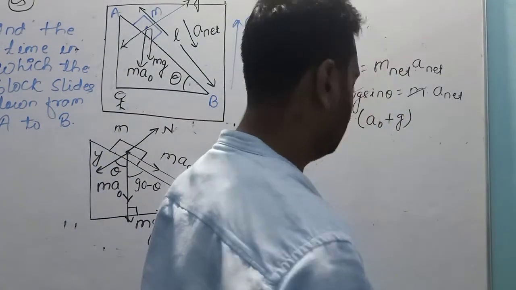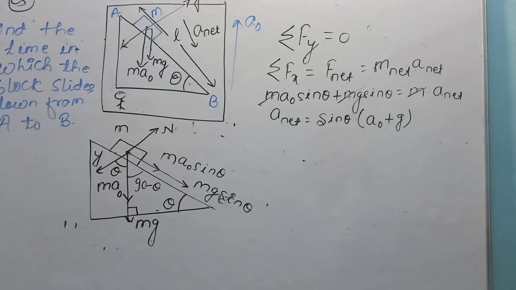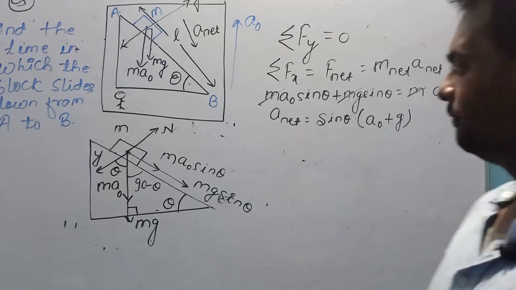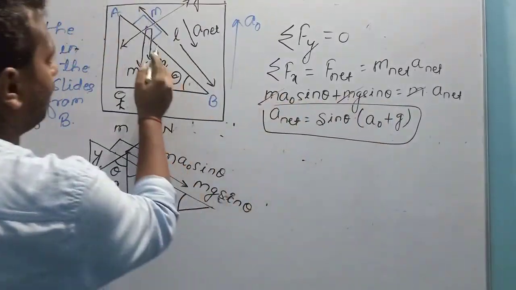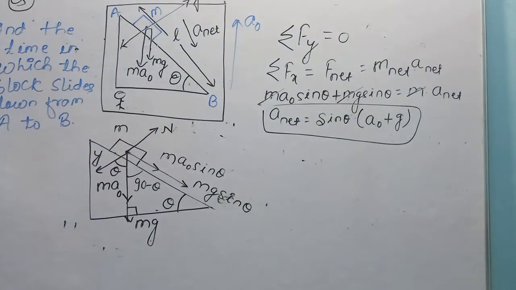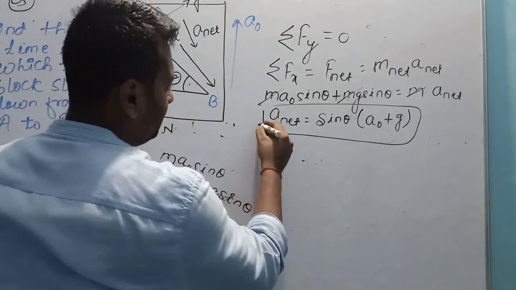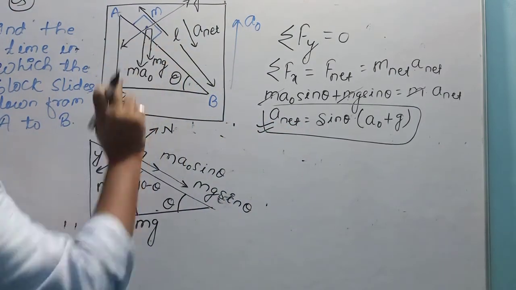Any doubt? Let me check. Is there any doubt? I think there is no doubt. Further I will solve this question. The acceleration of this block in downward direction on the incline is sin theta into a naught plus g. The acceleration of this block will be constant.